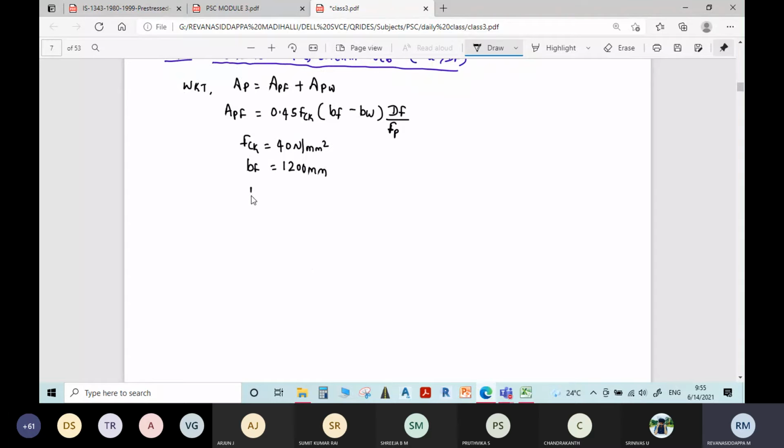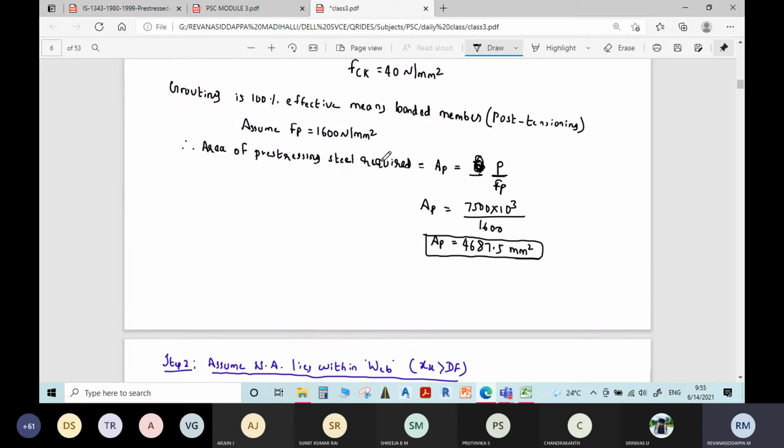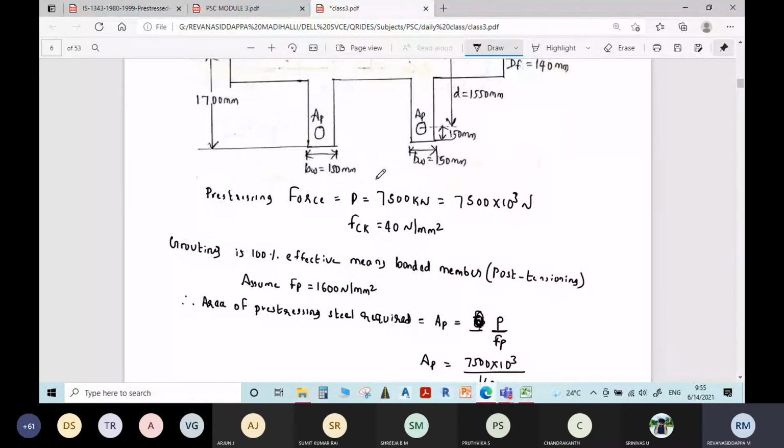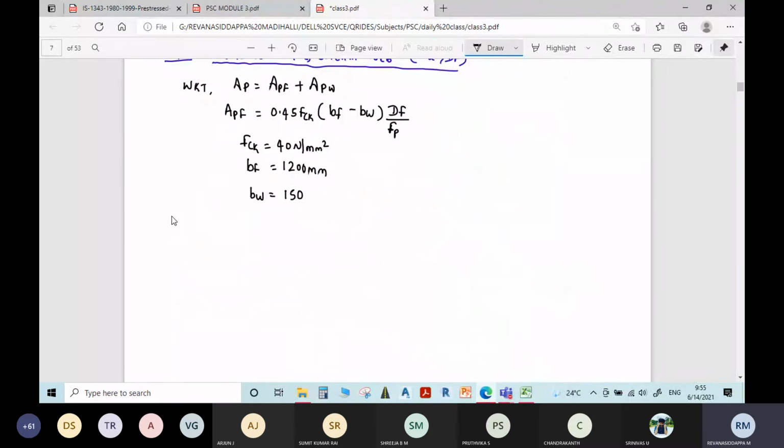The actual width of web is 150 mm, but there are two webs, so it is 150 into 2, that is 300 mm. Two number of webs, don't forget.